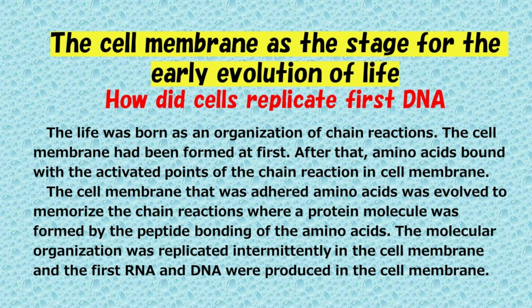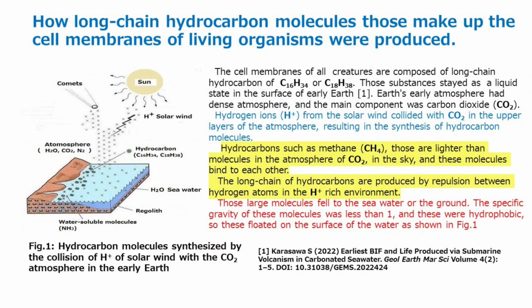After that, amino acids bound with the activated points of the chain reaction in the cell membrane. The cell membrane with adhered amino acids evolved to memorize the chain reactions where a protein molecule was formed by the peptide bonding of the amino acids. The molecular organization was replicated intermittently in the cell membrane, and the first RNA and DNA were produced in the cell membrane. How were long-chain hydrocarbon molecules, which make up the cell membranes of living organisms, produced?